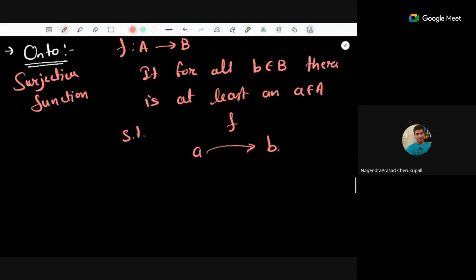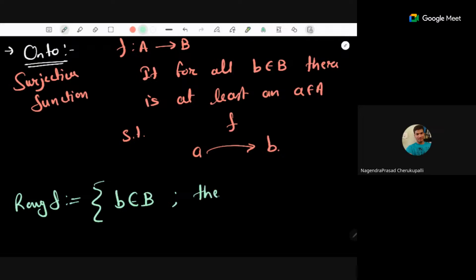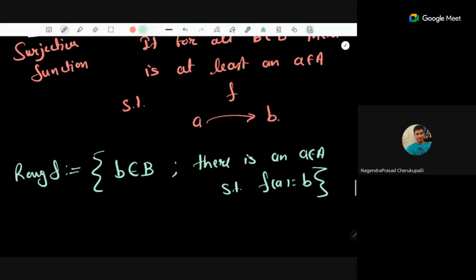There is one more notation of onto function. We know what a range is, right? So what is the range of a function? If you have a function f from A to B, then range is nothing but you select all those elements from your codomain which actually have a pre-image, so all those b belongs to B such that there is an a belongs to A such that f maps this a to b. So this is known as the range of f. So for an onto function, the range is the same as the codomain. Range of f is the same as the codomain of f. Those functions are known as onto functions.